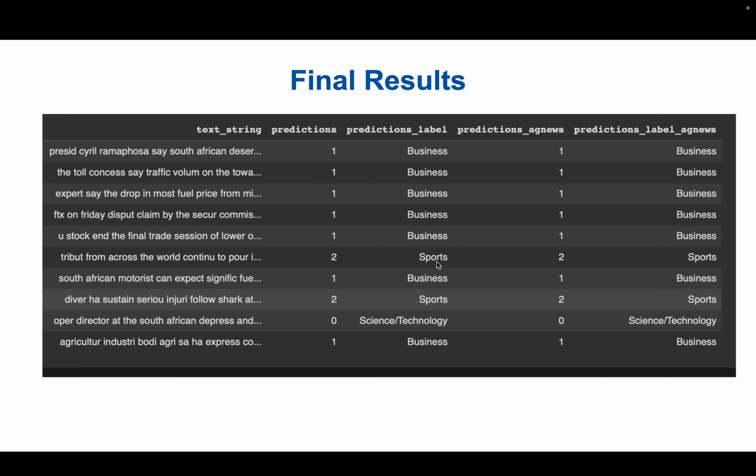In these slides, I present where we found that our model predicts the same thing in the AGNews and also in the BBC News. So we can see that our model was able to predict the same results for business in BBC News and also in AGNews. Thank you.